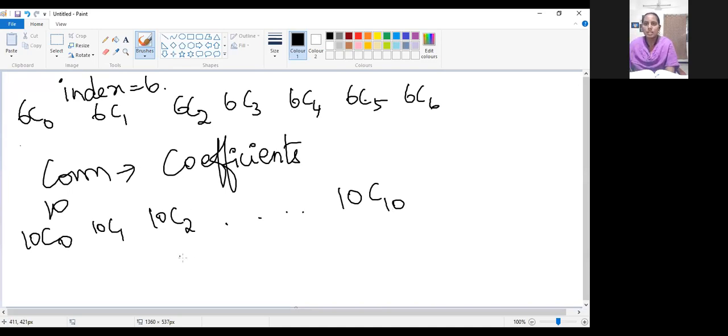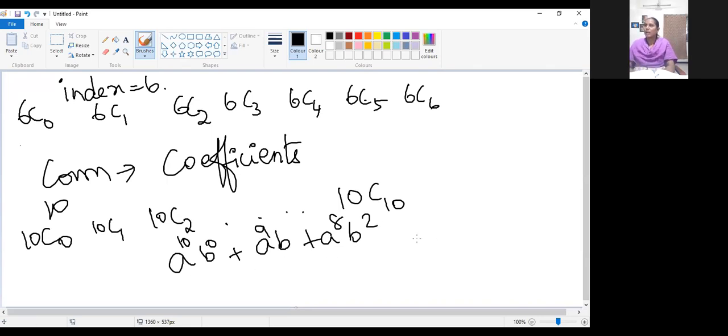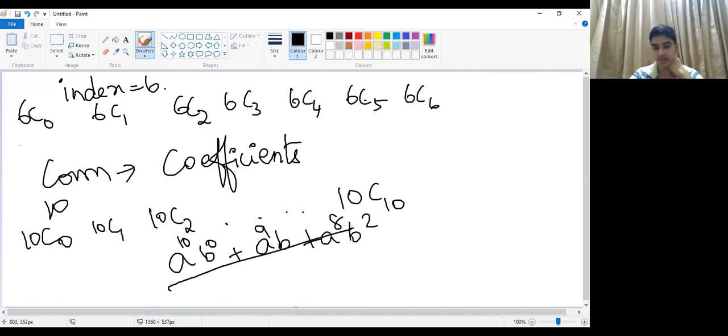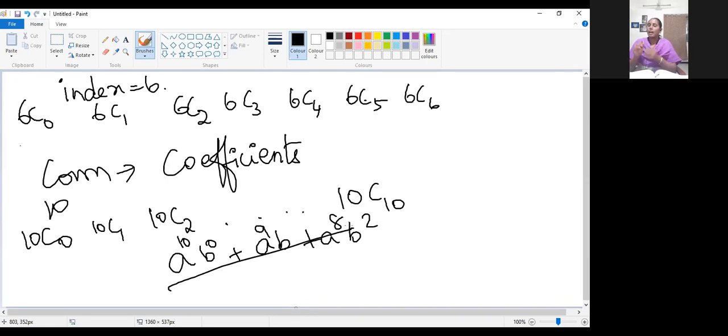Then the 2 terms. First term with the highest power, for example a power 10, b power 0. Next, a power 9, b power 1. Then a power 8, b power 2. Like this, shall we expand now? The other terms and coefficients we can find by using the combination. The terms we can expand like this, no? Yes, ma'am. So is it easy for you to expand any term with the highest power?